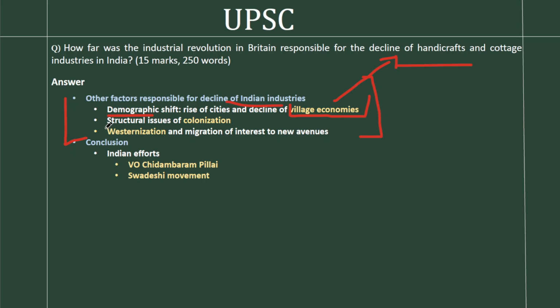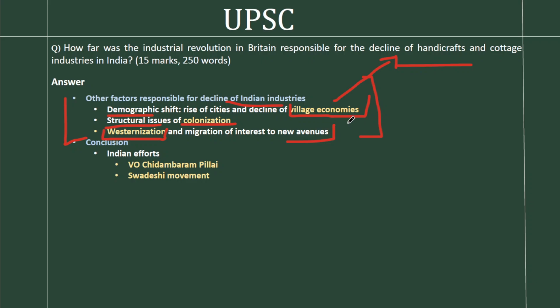We can also see structural issues of colonization. So colonization is a global process. It involves a lot of things like classism, racism, exploitation, mental trauma. So all these things have contributed to the decline of industries. Finally, westernization. So westernization is a creation of aspiration. When you have aspiration for different interests, you lose pride and interest in your traditional avenues, and that has also contributed to the decline of Indian industries.